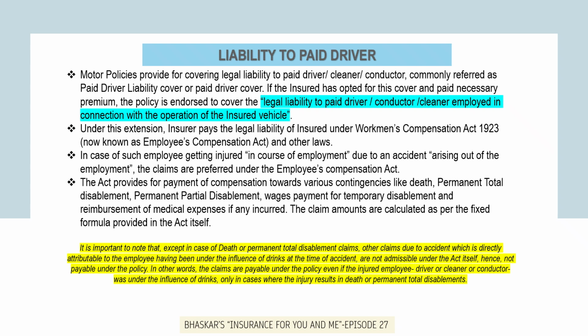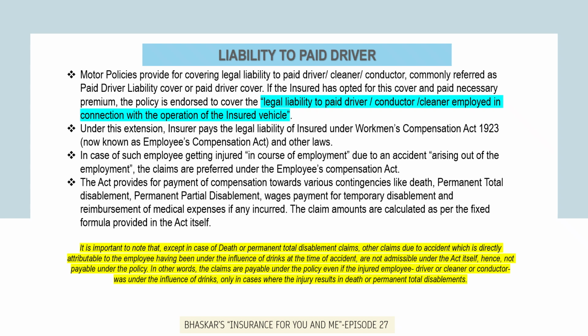So under this extension, the insurer pays the legal liability of the insured under the Workmen's Compensation Act 1923. It is now known as the Employees Compensation Act, and other laws. In case of such an employee getting injured in the course of employment due to an accident arising out of the employment, the claims are preferred under the Employees Compensation Act generally.